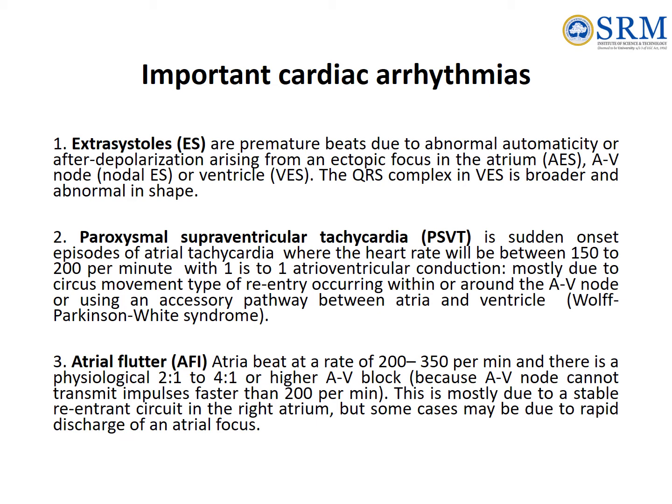Wolff-Parkinson-White syndrome. 3. Atrial flutter, AFl: atria beat at a rate of 200-350 per min and there is a physiological 2:1 to 4:1 or higher AV block, because the AV node cannot transmit impulses faster than 200 per min. This is mostly due to a stable re-entrant circuit in the right atrium, but some cases may be due to rapid discharge of an atrial focus.